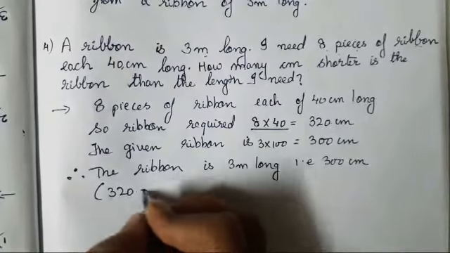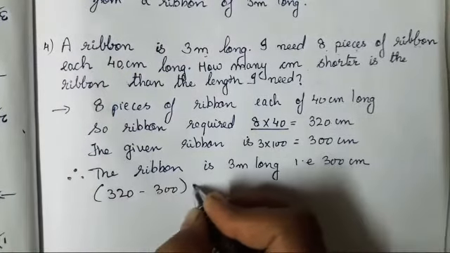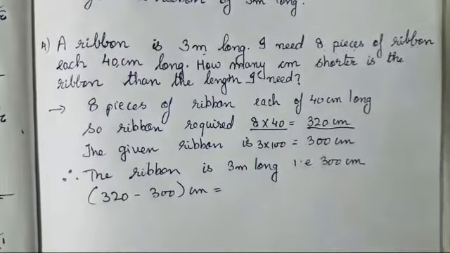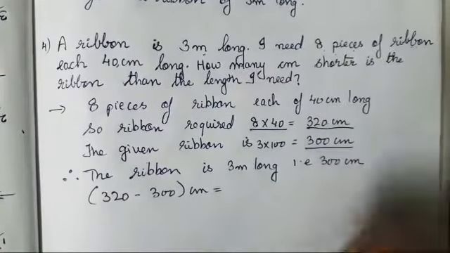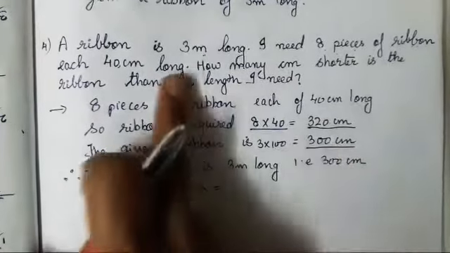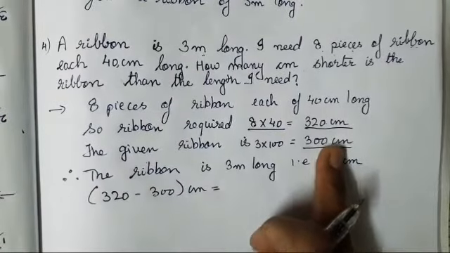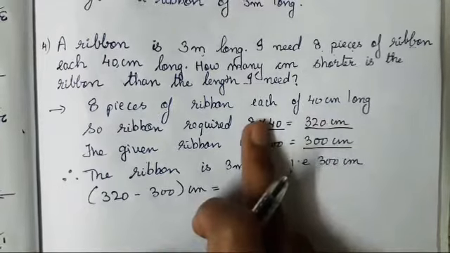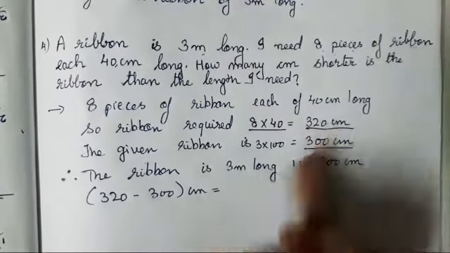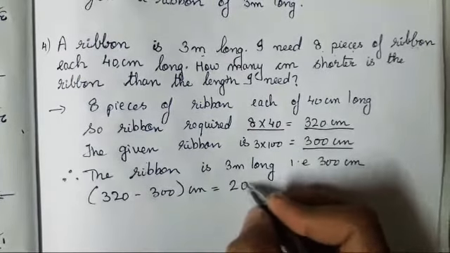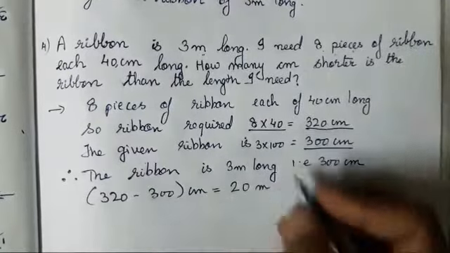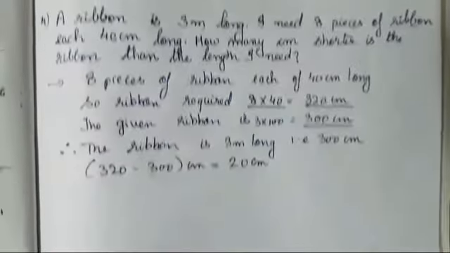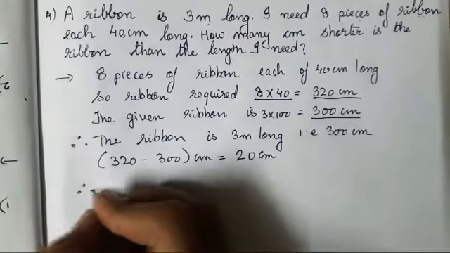So 320 minus 300, how much is going to be left? इतना required है और इतना ही है, इतना रिबन है. 3 मीटर मतलब 300 सेंटीमीटर इतना है, बट required कितना है? 320 after getting 8 pieces. So how much is left over? 20 centimeter is left over. Now I hope this question is clear, children.